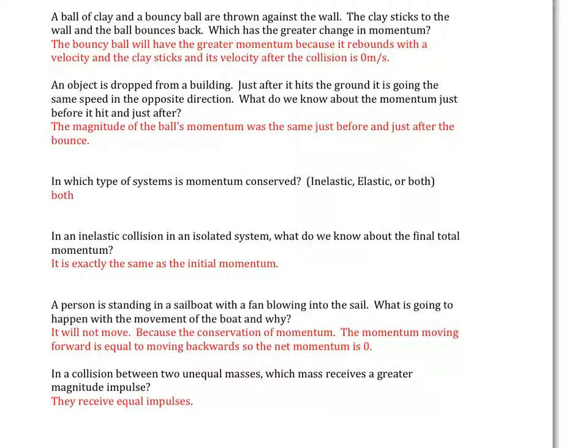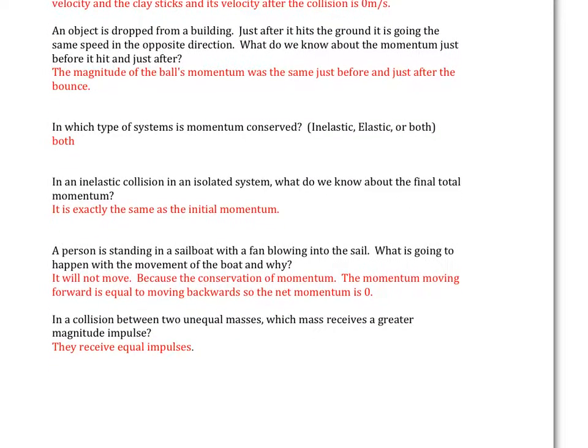The next question: an object is dropped from a building, and just after it hits the ground it is going the same speed in the opposite direction. What do we know about the momentum just before it hit and just after? Well, because it's the same object and the mass hasn't changed, and it's going the same velocity both right before it hit and right after, the magnitude of the momentum is going to be exactly the same.